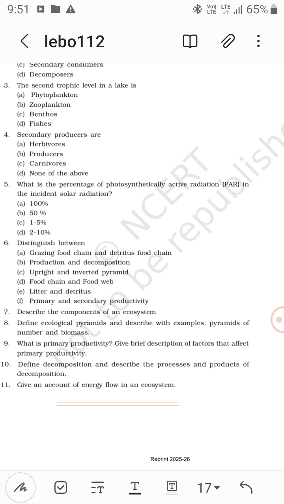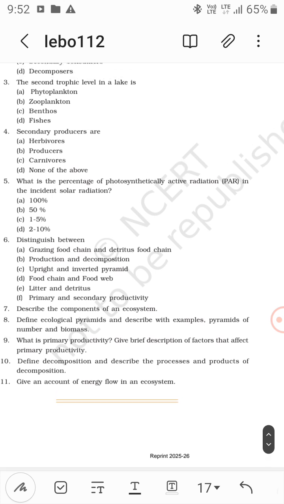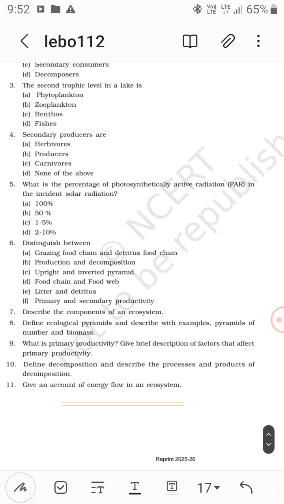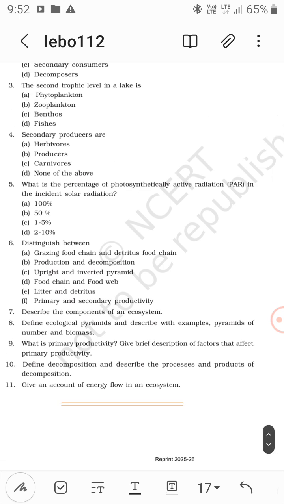Now litter and detritus. Litter is fecal type of matter, and detritus is dead or remnant fallen parts of the leaves or parts of the plant on the ground, which decomposers or consumers can eat.